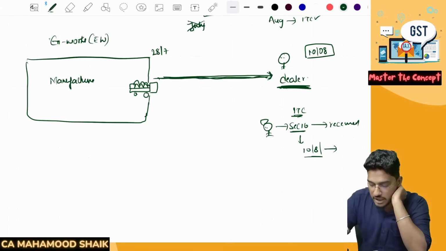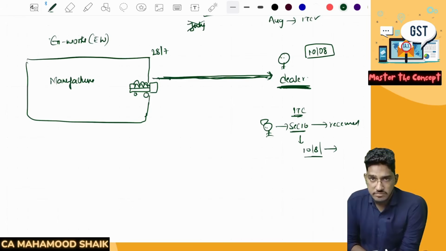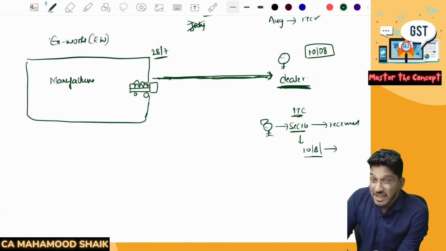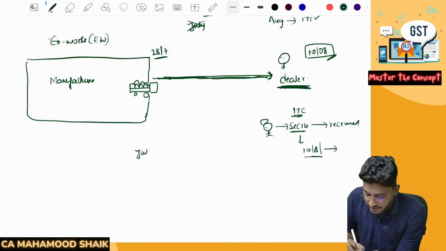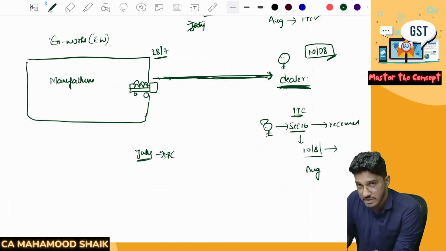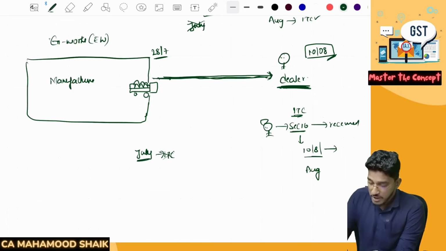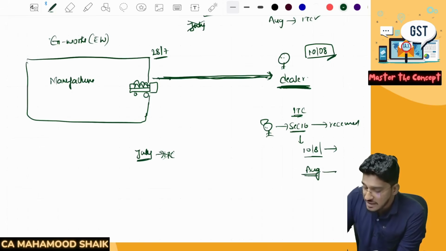They went before the government and argued that, sir, our ownership is getting transferred the moment the goods cross the factory gate only. So even though we are physically receiving the goods on 10th of August, our ownership was transferred on 28th of July. But when we are filing the return for the month of July, GST officers are asking us not to claim the ITC. They are asking us to claim it only in the month of August, because we have physically received the goods only in August. So proper officers are saying you can't claim the GST for the month of July.